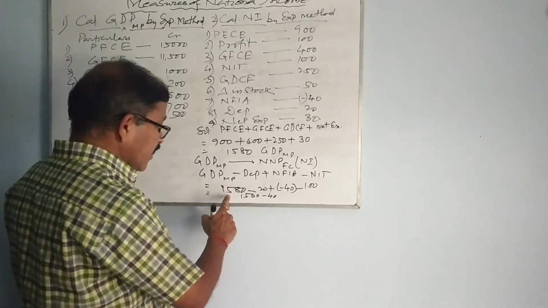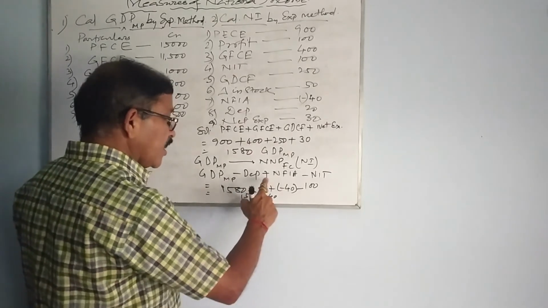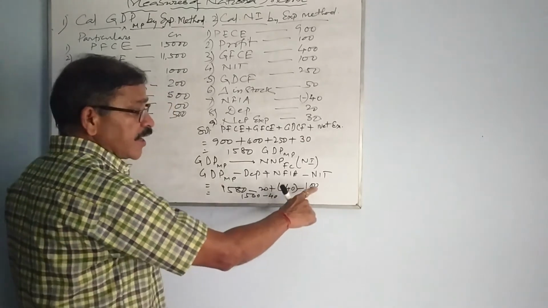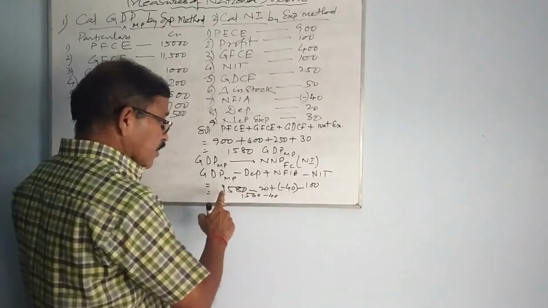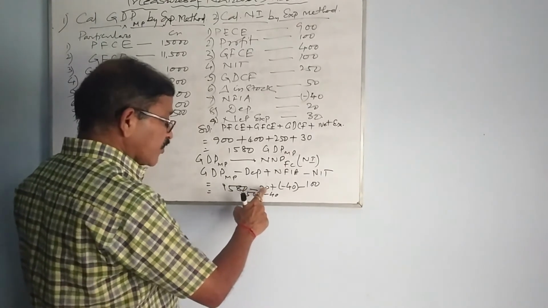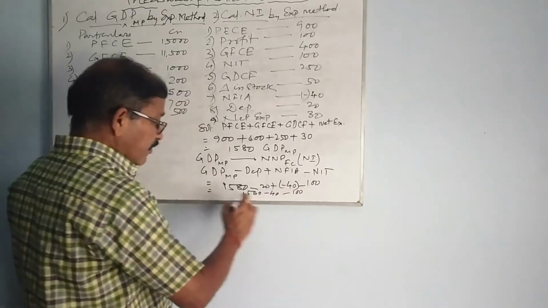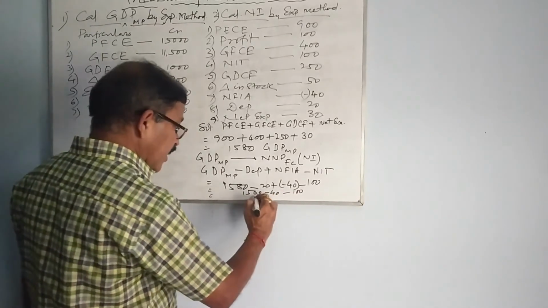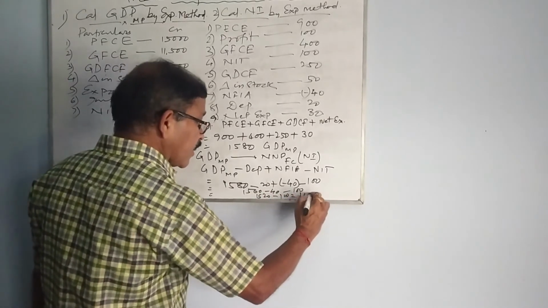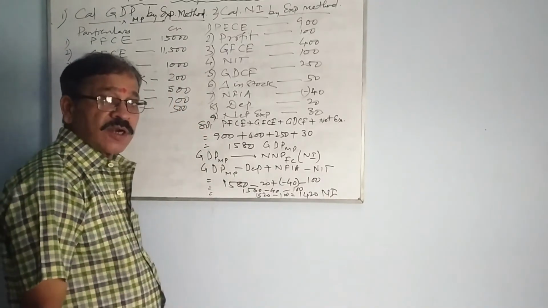So GDP-MP is 1580 and depreciation minus 20 plus NFIA, that means minus 40, and NIT minus 100. 1580 minus 20 is 1560, minus 40 is 1520, and minus 100 means 1420 is your national income.